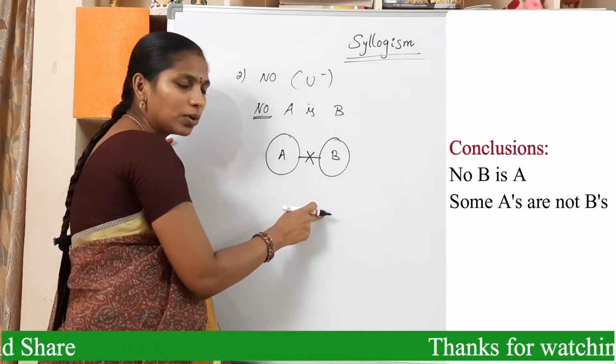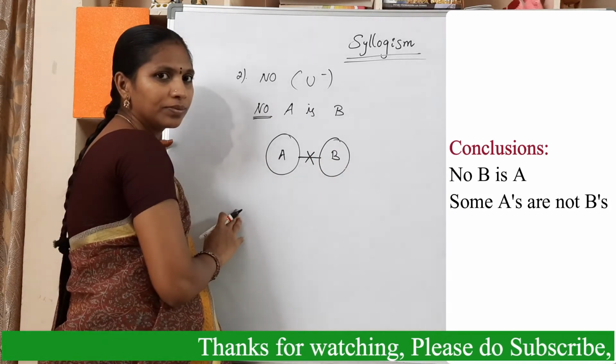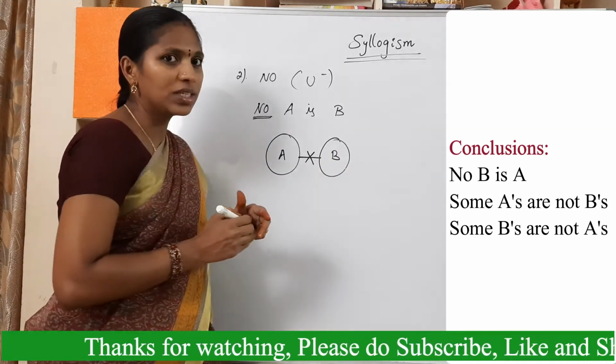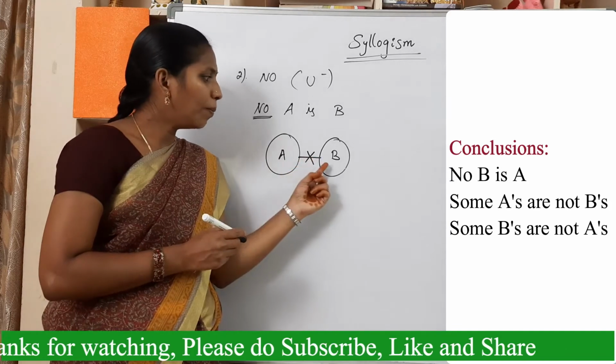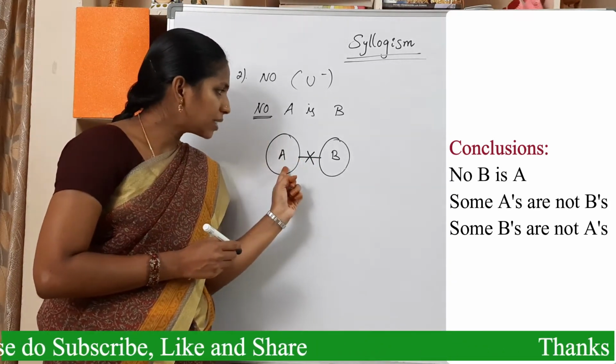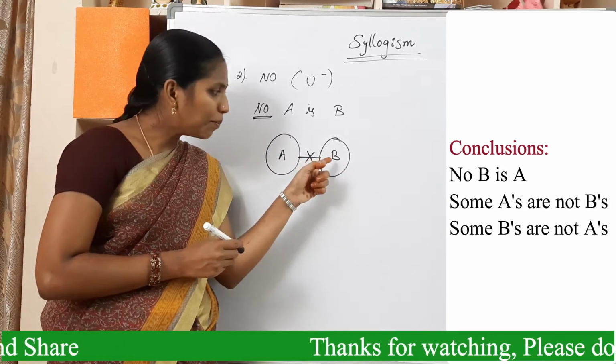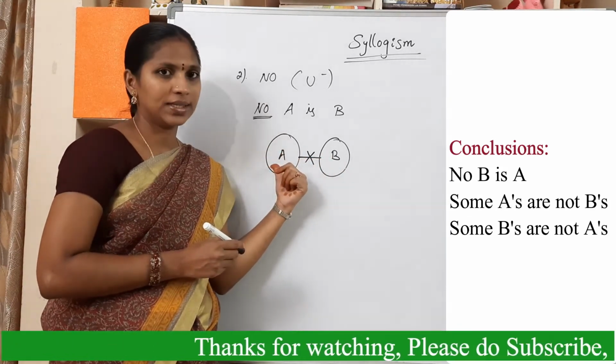And some other conclusion is some B's are not A's. There are three conclusions. One is no B is A. Second one is some A's are not B's. And third one is some B's are not A's.